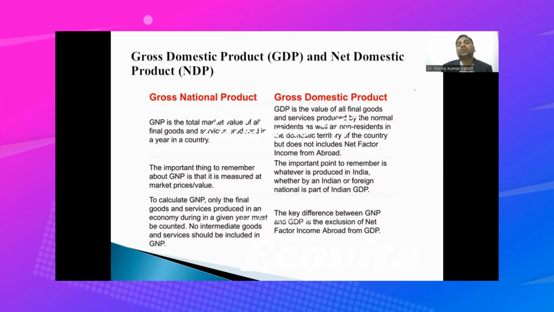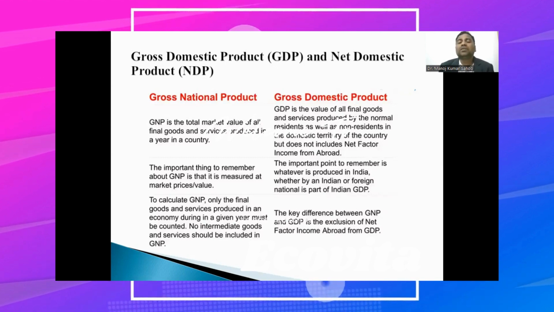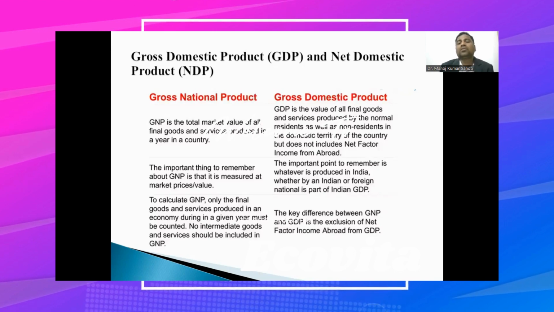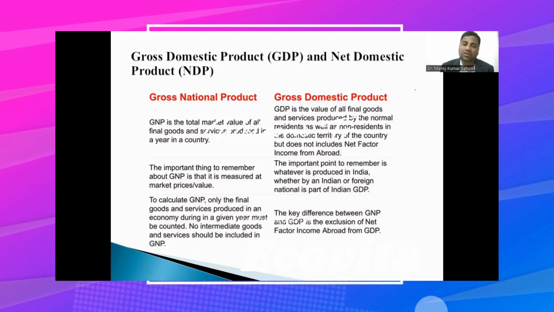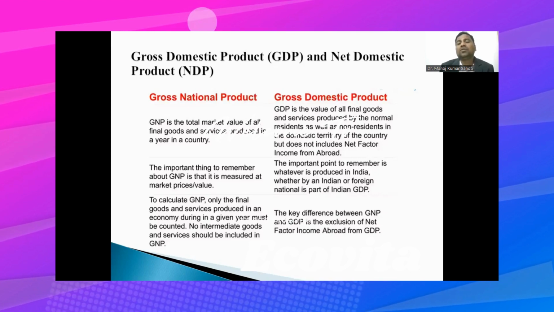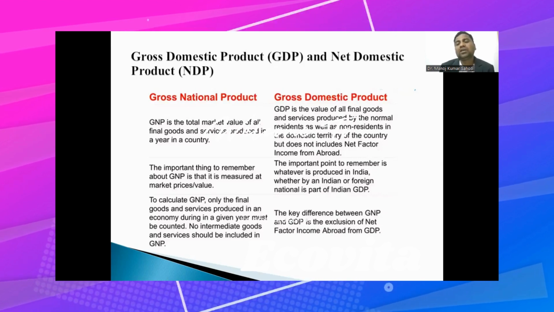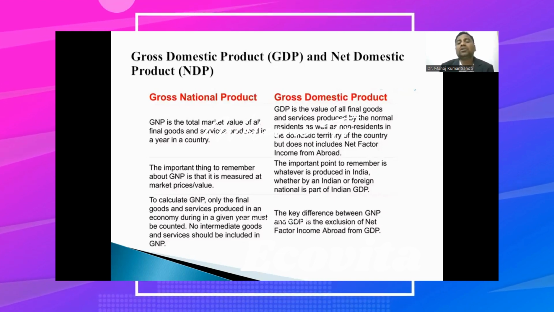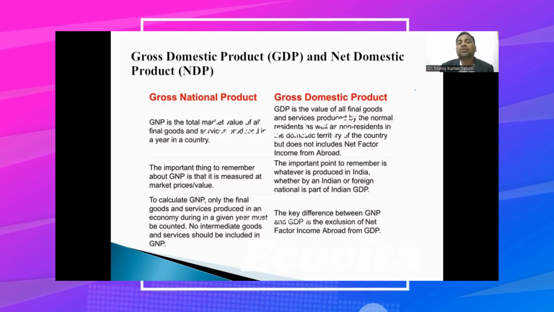Suppose for example, if we take the price of cotton and if we take the price of a cloth which is made from the cotton, so here we calculate two times, one time for the cotton price and another time for the cloth price. So here we calculate the same product two times.